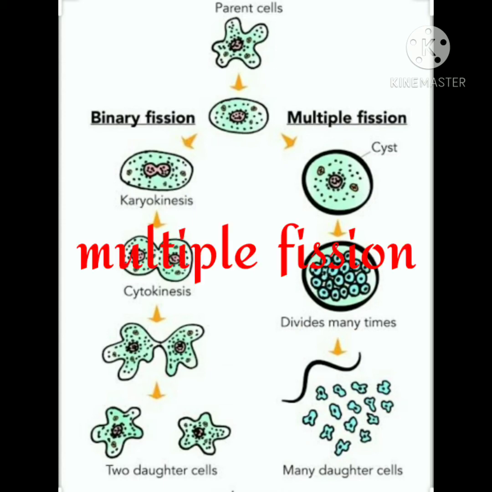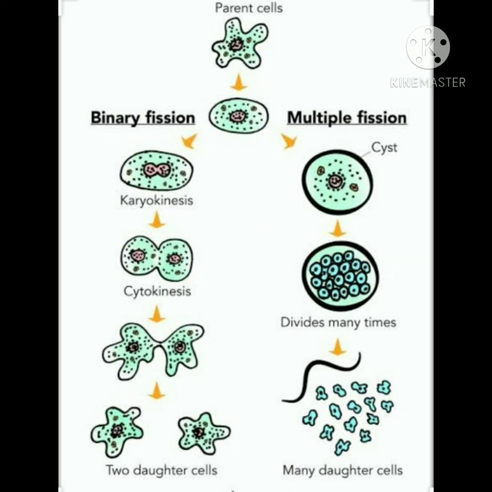The next method of reproduction is multiple fission. This is also an asexual reproduction. Multiple meaning many, fission means to break. So this type of division occurs only when the conditions are unfavorable. So if the conditions are favorable, amoeba reproduces by binary fission. But if the conditions are unfavorable, then they divide by the method of multiple fission.